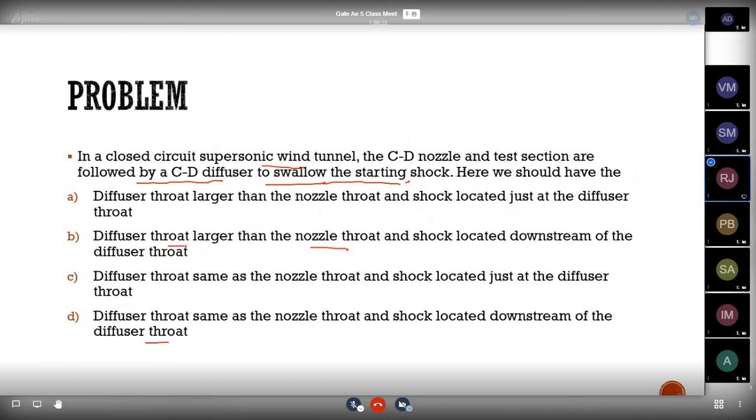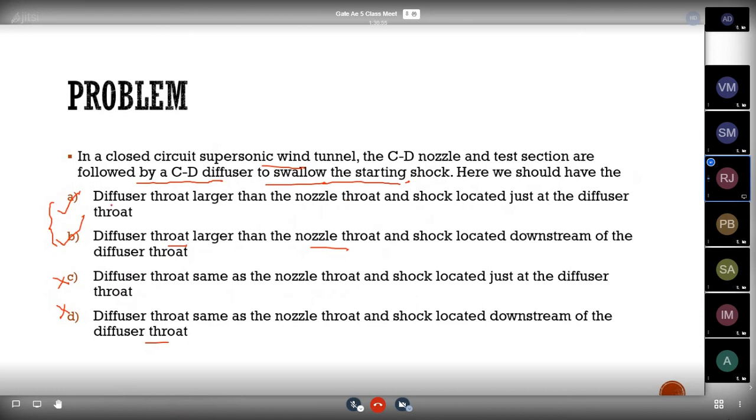So the answer will be from these two options, because C and D are diffuser throat same as the nozzle throat. It can't be the same, because if it is the same as the nozzle throat, the flow will get choked. So these two options are wrong.